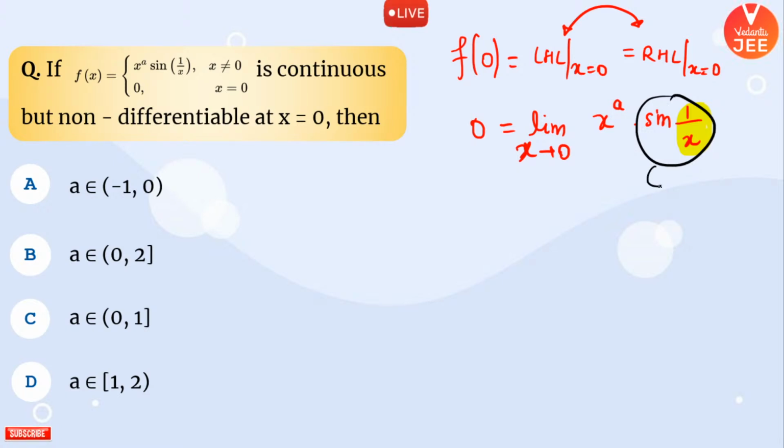Sine of infinity and sine of minus infinity, nobody can tell us, but we know that it will be some unique value between -1 to 1. At least we know that this value will be lying between -1 to 1. Yes or no, everyone tell me.